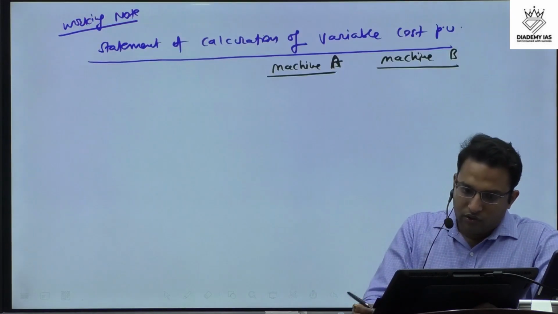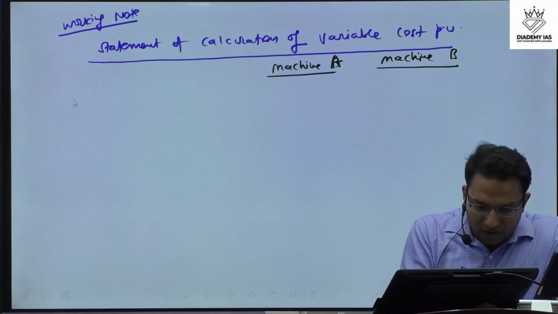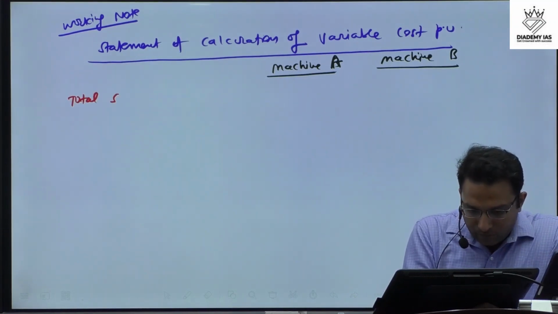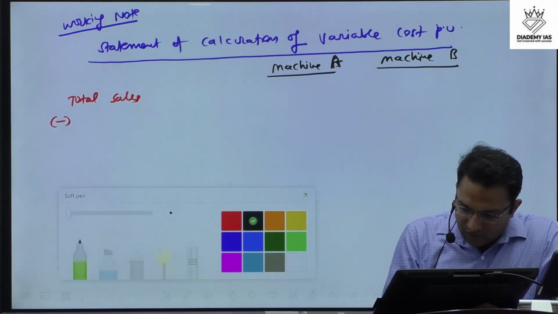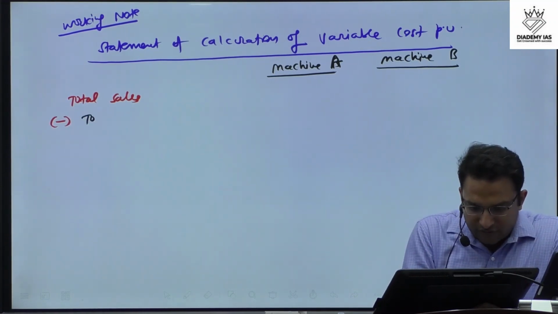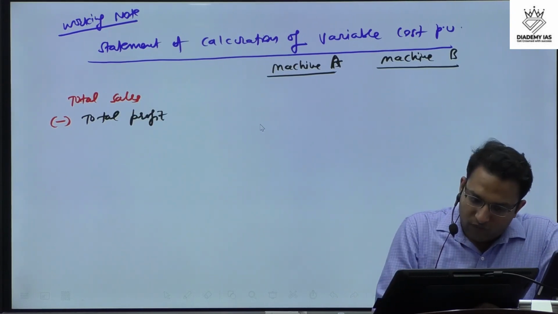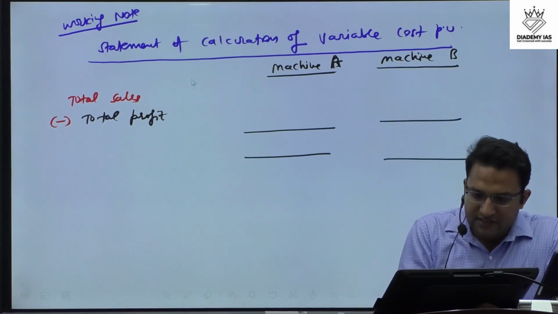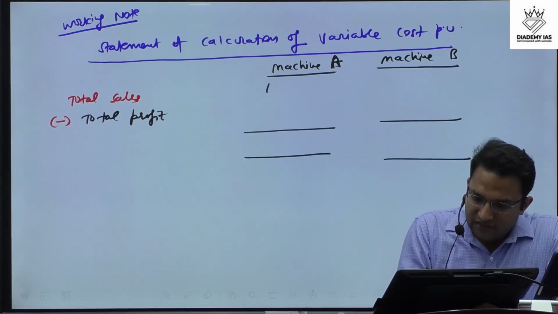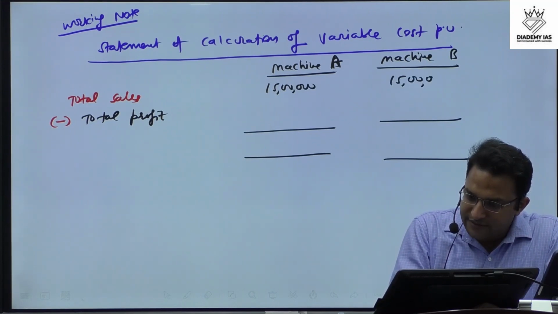So here we will write the total sales minus, from the sales we reduce the total profit, yes or no? So from total sales we reduce total profit. Total sales we just calculated, that is 15 lakh. It is same in both the cases.